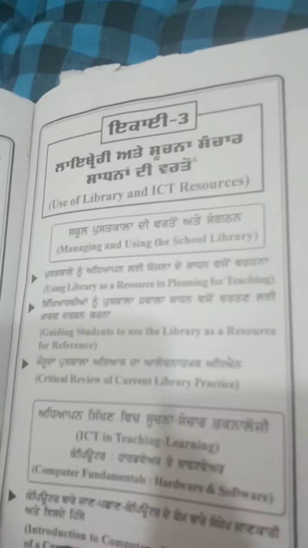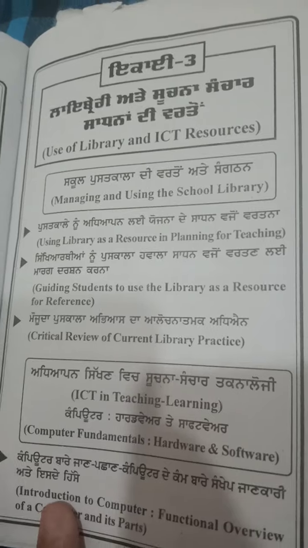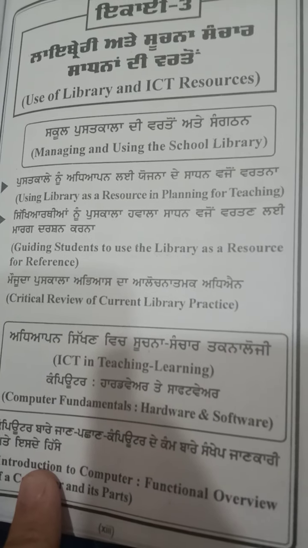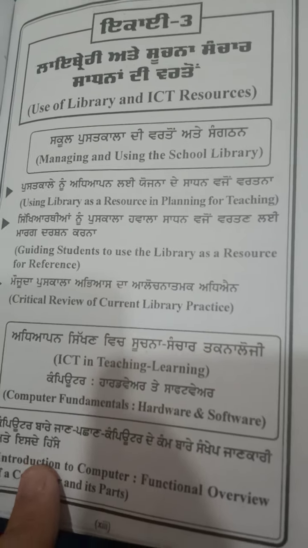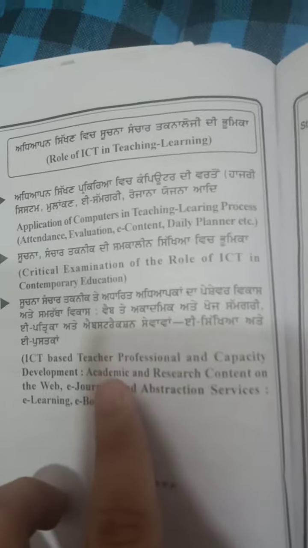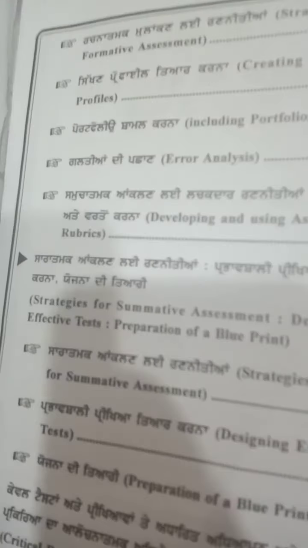See, use library and ICT resources. Guiding students, critical review, computer fundamentals. Till ICT based teacher professional, as I already told. So all the 3 units of contents completely cover the syllabus.